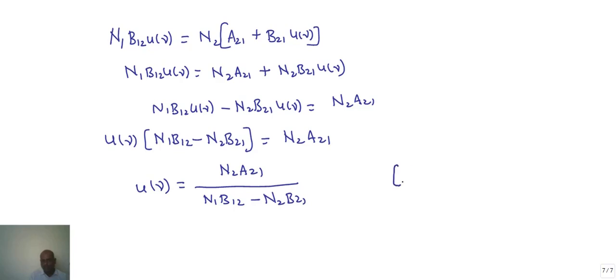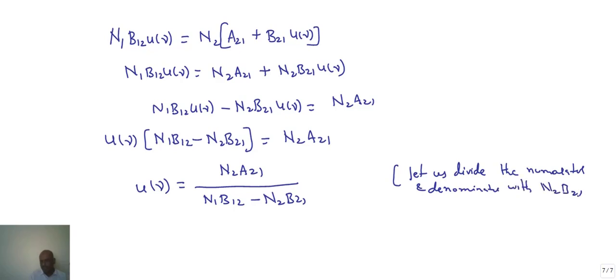For simplification, let us divide the numerator and denominator with N2 B21. So what happens?